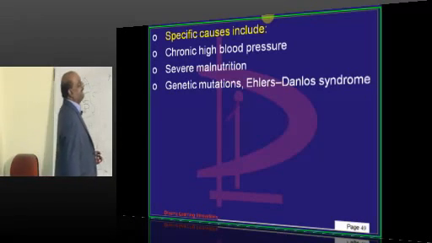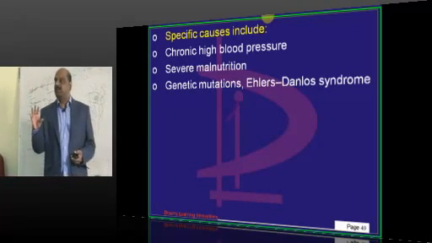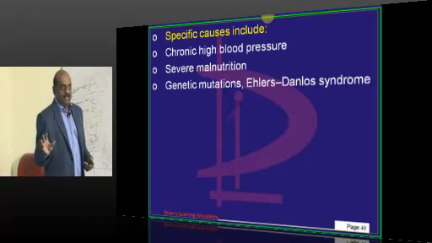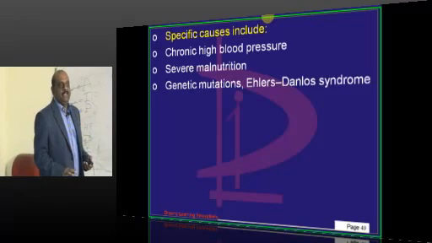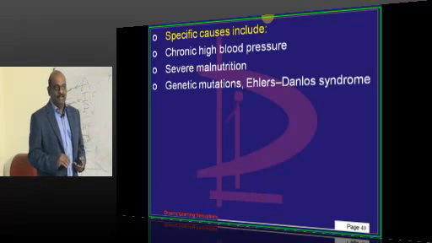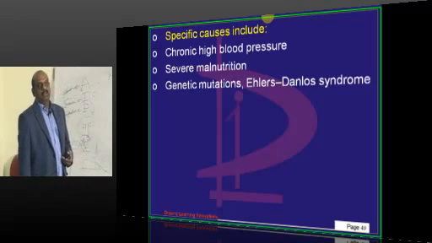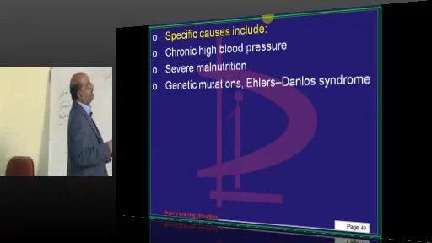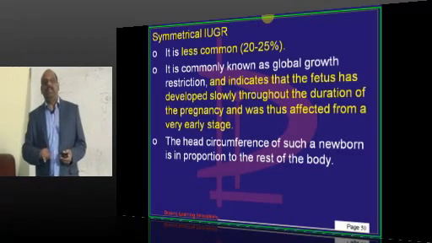That becomes. Then what are the specific causes which are called extrinsic factors, which are outside the fetus, which occur in the last trimester, which lead to asymmetrical IUGR? If there is a high BP in the mother, if the mother is not eating food, severe malnutrition, and Ehlers-Danlos is the other important scenario, then symmetrical IUGR.